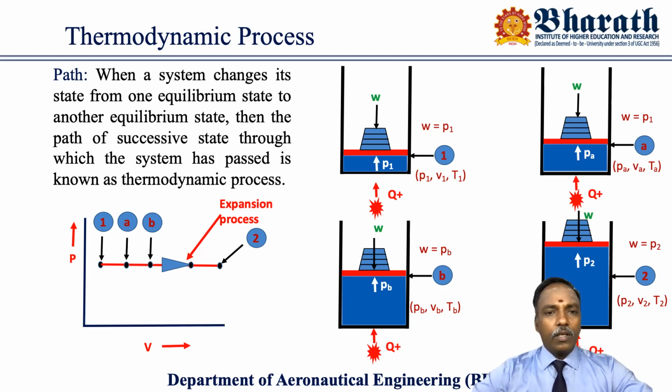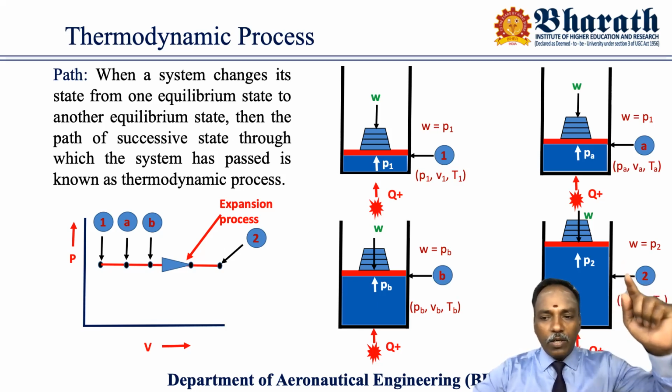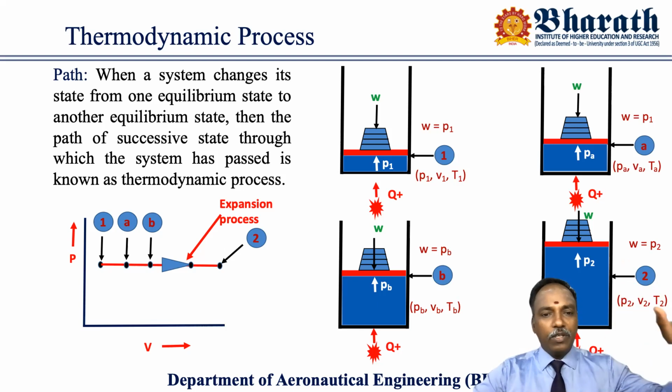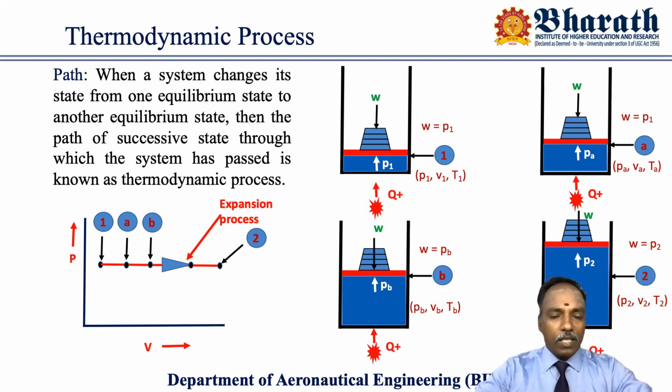I have a system. That system changes its state from one equilibrium state to another equilibrium state. Then the path of successive states through which the system has passed. Because from one equilibrium state to another, the system is going to travel from initial to final state, state 1 to 2, for example. When it travels from state 1 to 2, it passes through a series of successive states. So the path of the successive states through which the system has passed is known as the thermodynamic process.